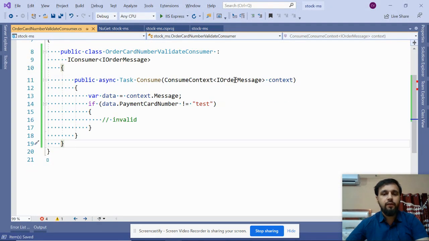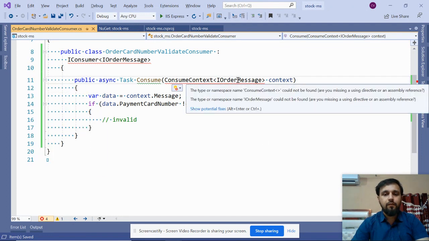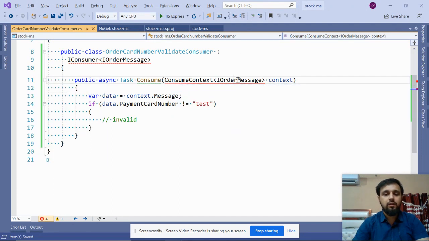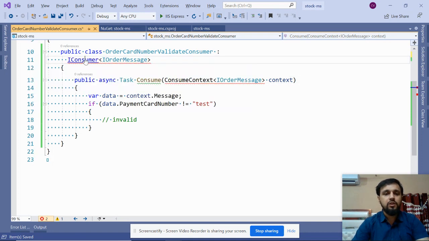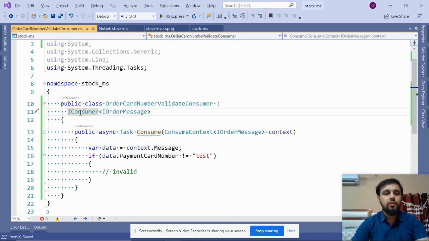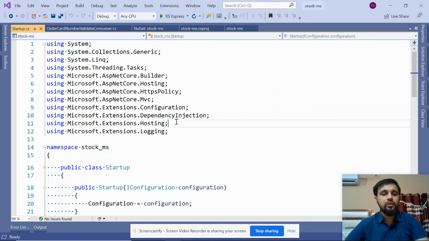Okay, now you have the IOrderMessage here as well. Press Control dot so that you can access that message. This is the IConsumer. As I was telling, you can name your consumer anything, but you have to inherit from this IConsumer and provide the same message type. So here let's put a breakpoint. In a bit we'll see whether we are getting the message or not.